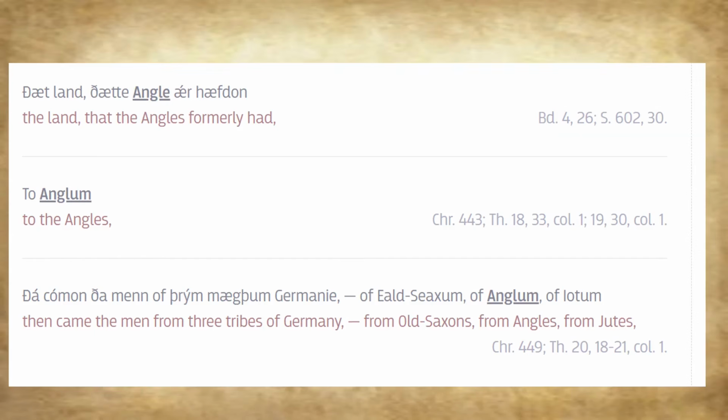So here we have, like I said before, the way they would name countries would be the name of the people that live there, depending on the context or what have you. So that land tatte Angle hafdon. So that land that the Angles formerly had. So Angle, Anglum in the second attestation, and then we have Anglum again in the third attestation here. So yeah, that's something to bear in mind.